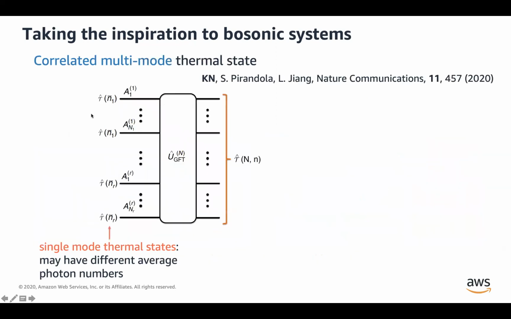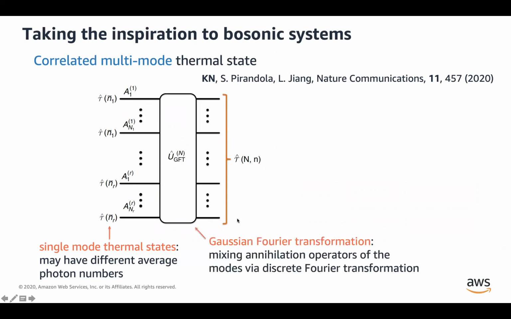So by correlated multi-mode thermostat, we mean this specific construction. Initially we prepare many single mode thermal states which may have different photon numbers, and this initial energy imbalance is going to be uniformly distributed through a Gaussian Fourier transformation, which is basically mixing the annihilation operators of all of these modes through a discrete Fourier transformation.